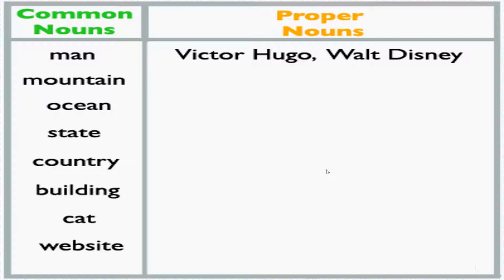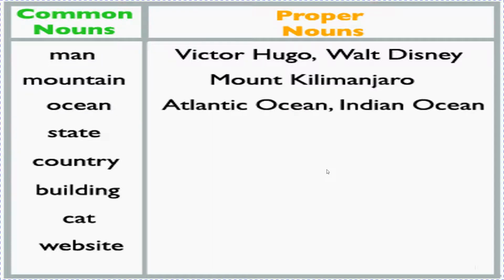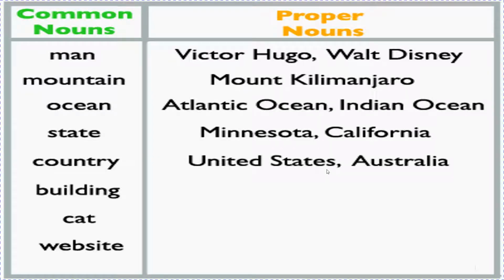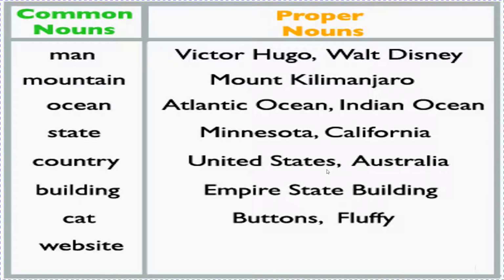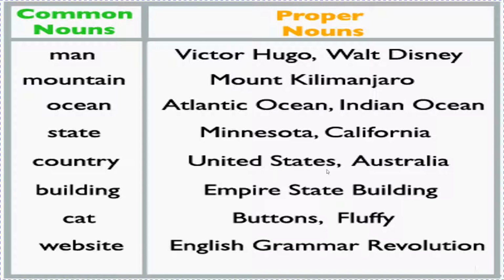Victor Hugo and Walt Disney. In mountain, Mount Kilimanjaro or Mount Everest. Ocean, Atlantic Ocean, Indian Ocean, Pacific Ocean. State, Minnesota, California, Kerala, Maharashtra, Jharkhand, Bihar. Country, United States, Australia, America, India, China. Building, Empire State Building. Cat, Buttons, Fluffy. Website, English Grammar Revolution, or also you can write www.youtube.com.